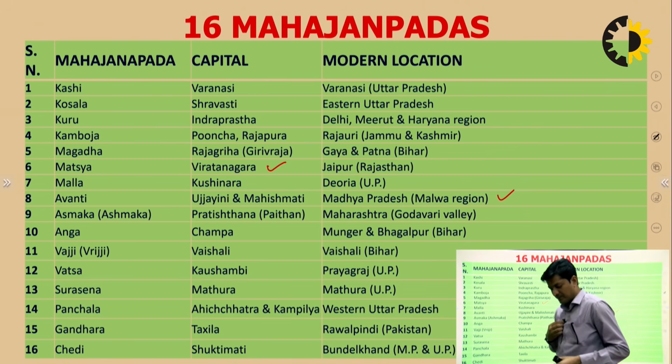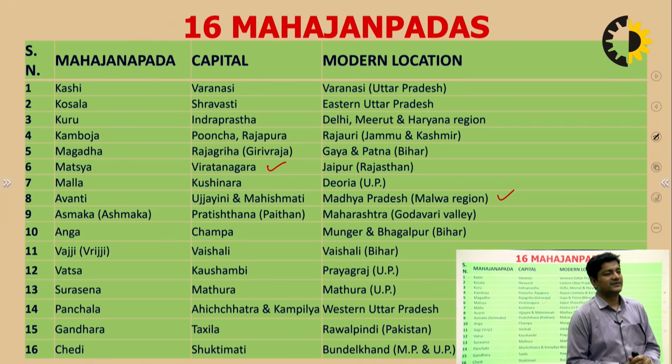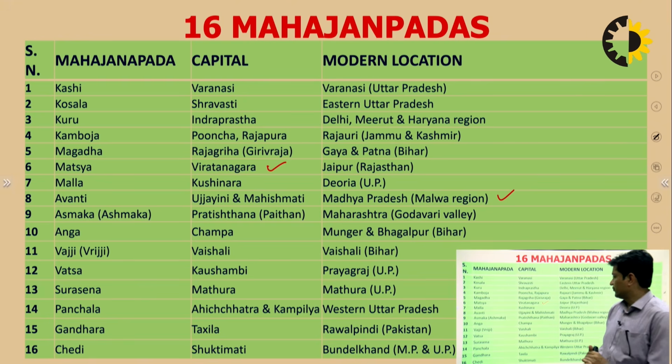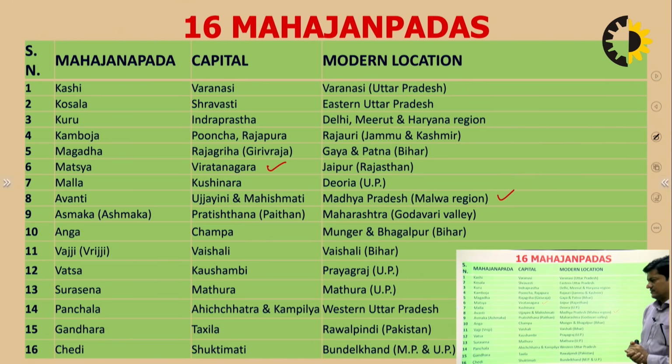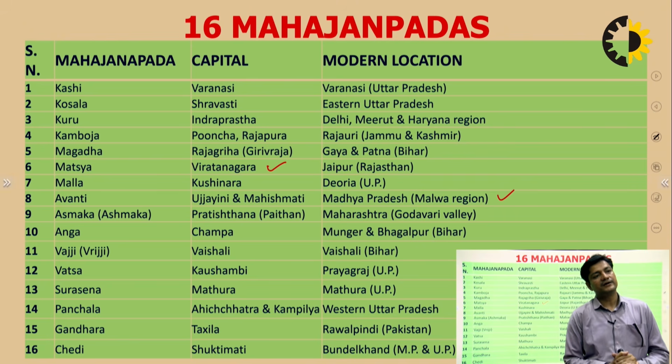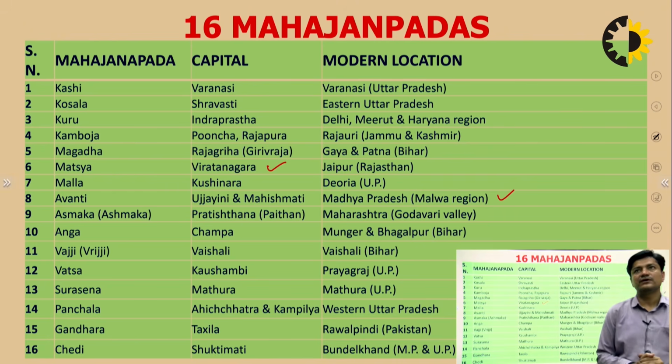Then comes Ashmak. It falls in the Maharashtra region of current time, and the capital is somewhere written as Patan, somewhere Paithan, somewhere Pratisthana. So this was the capital of Ashmak. Then comes Ang. Again, it was in Bihar. Magadha was also in Bihar, and Ang was also part of a Mahajanpada that falls in the region of Bihar.